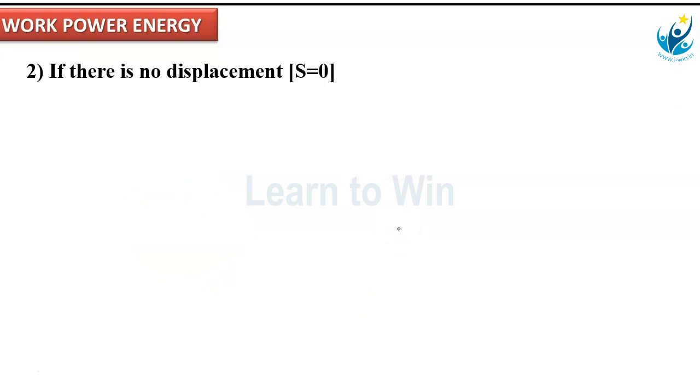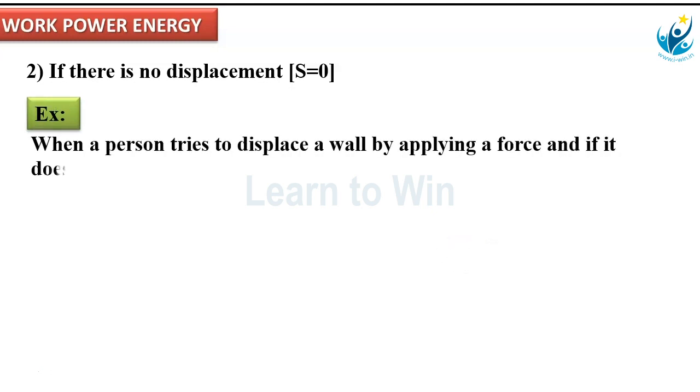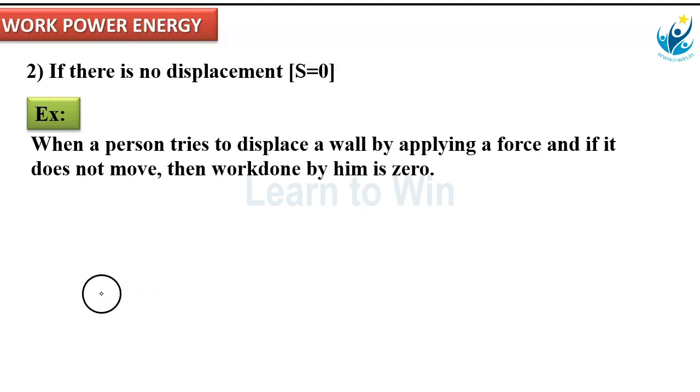Next, second condition. If there is no displacement of an object, even though we are applying some force, that body will not be displaced. Then the work done is said to be 0. So, W equal to Fs cos theta, where s is 0, means the total product is equal to 0. Example: when a person tries to displace a wall by applying a force, and it does not move, the work done by him is 0.